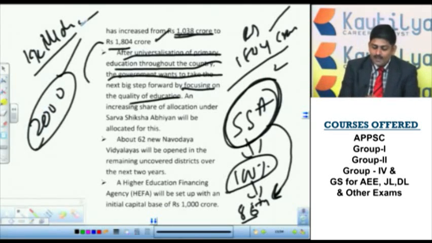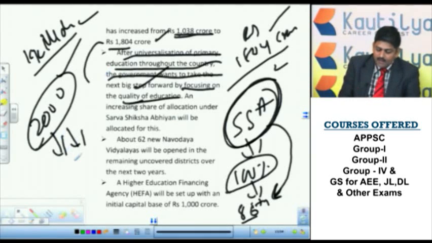Now here this time, not merely providing education, but the focus is on providing quality education. That is the reason why the amount being spent under the scheme has increased enormously.